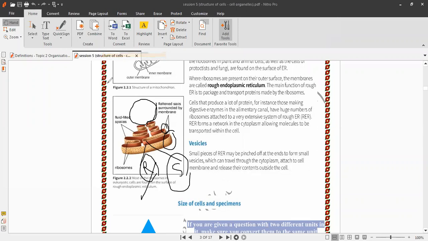The simple function of centrioles is to help with cell division in animal cells only.